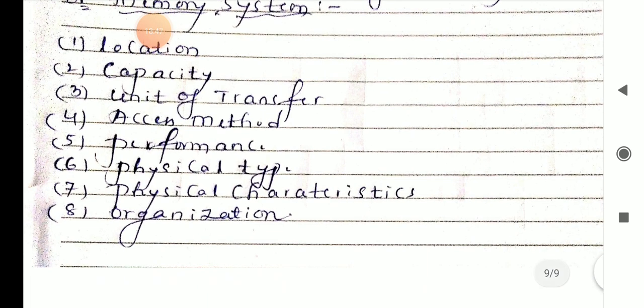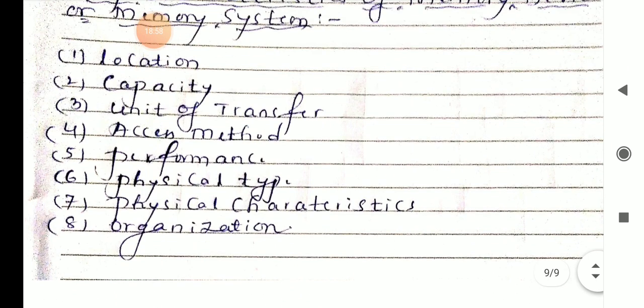So first one is the location, second one is the capacity, third one is unit of transfer, fourth one is the access method, fifth one is the performance, sixth one is the physical type, seventh one is the physical characteristics, and eighth one is the organization.